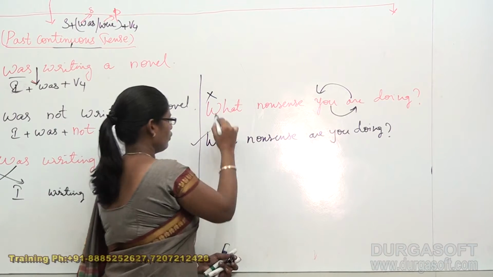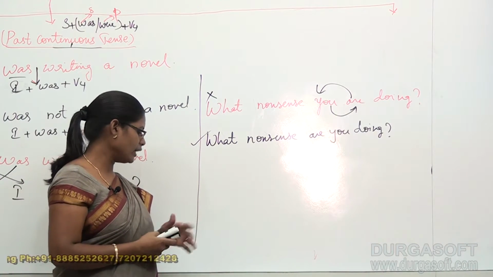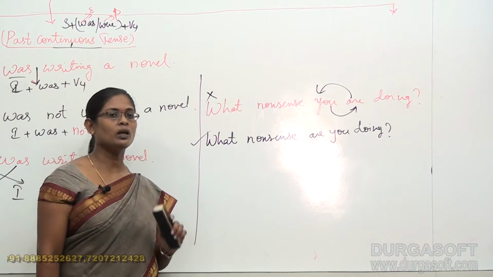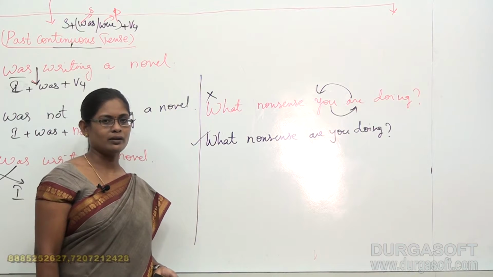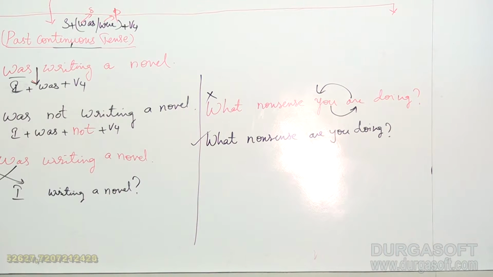This is the correct form. Okay. So without knowing ourselves, we tend to do many errors. But once you know the structure, you will never do any error. That is the magic of English. See, that's what we followed here.